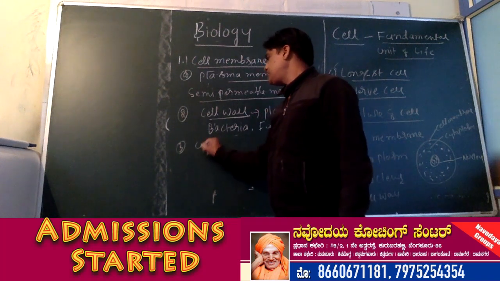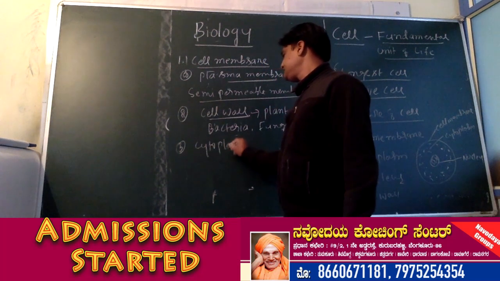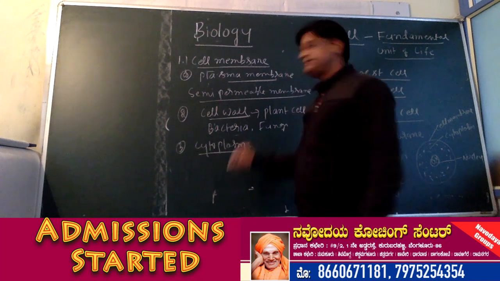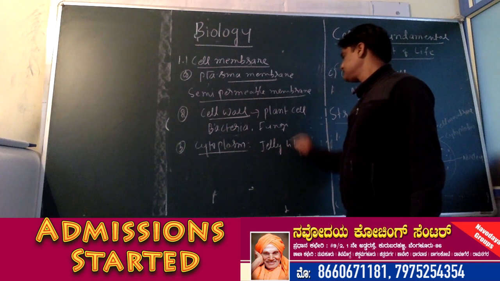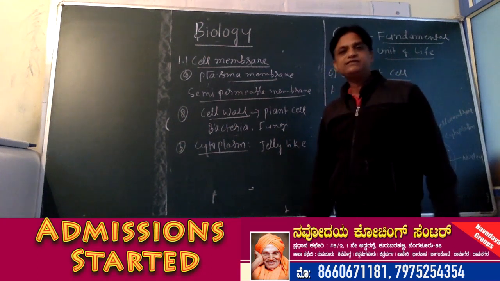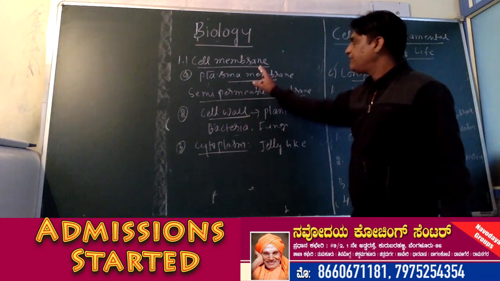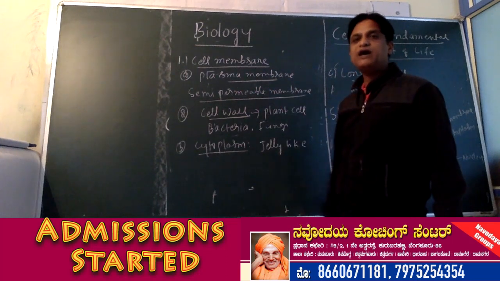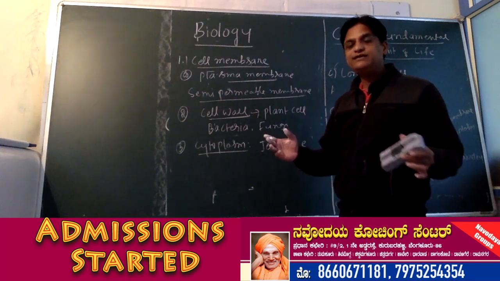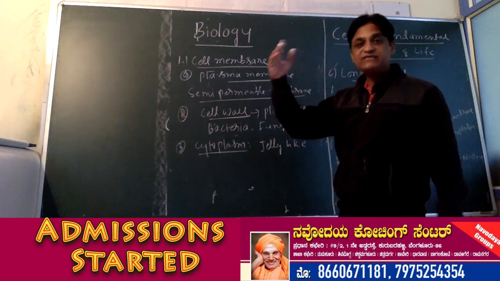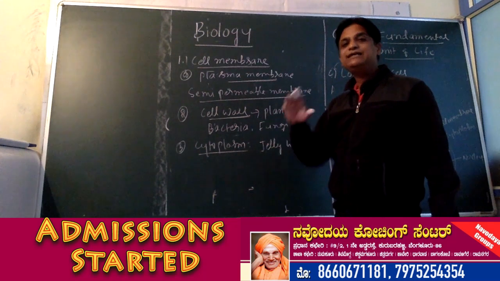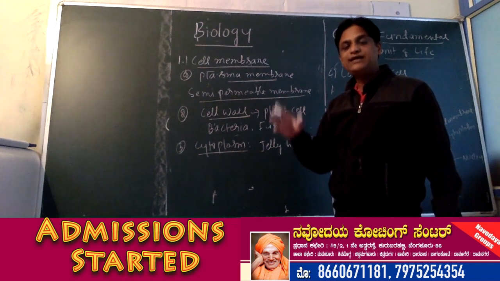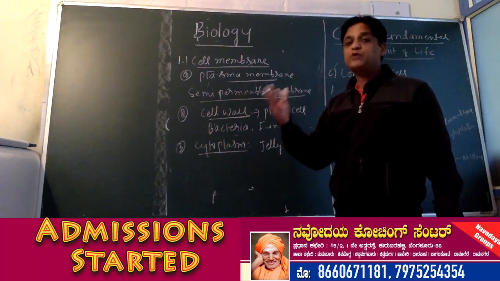Then we have cytoplasm. Cytoplasm is a jelly-like substance which is present between plasma membrane and nuclear membrane. So it is a fluid which is present between plasma membrane and nuclear membrane, and cytoplasm contains all the essential substances that are required to carry out life processes.